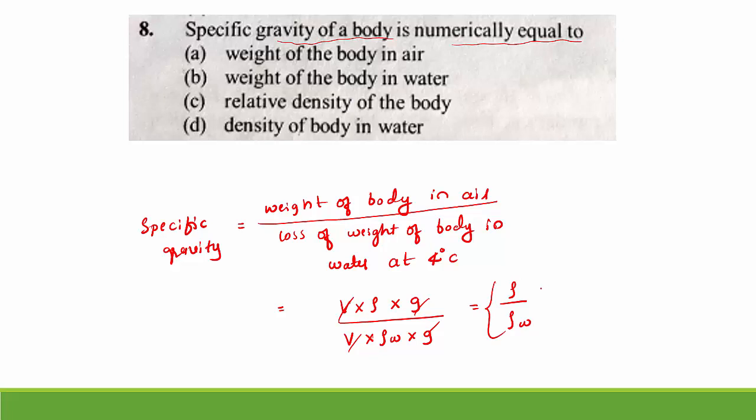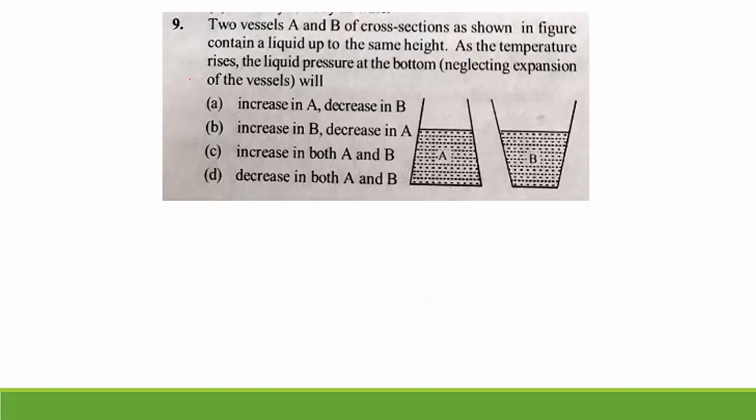So this equation gives relative density of a body. We already know relative density is the ratio of density of a given body with respect to density of water at 4 degrees Celsius. So specific gravity is numerically equal to relative density of the body. So we go for option C.